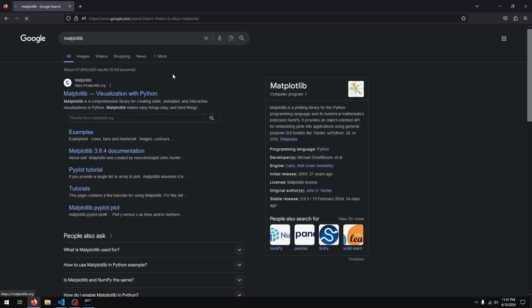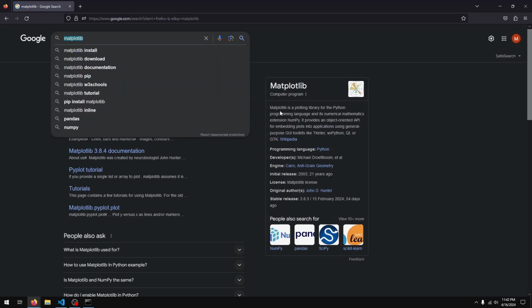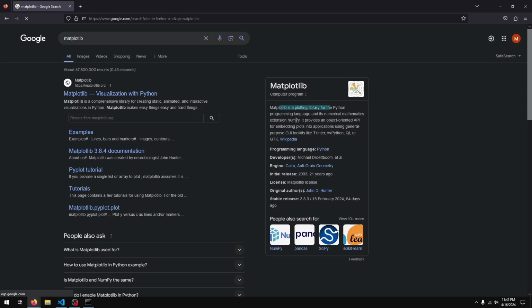Matplotlib is a library that allows us to make graphs and charts in Python. It's actually quite heavily used when doing data science or data analysis work. But the focus of this tutorial is really how to install these packages.